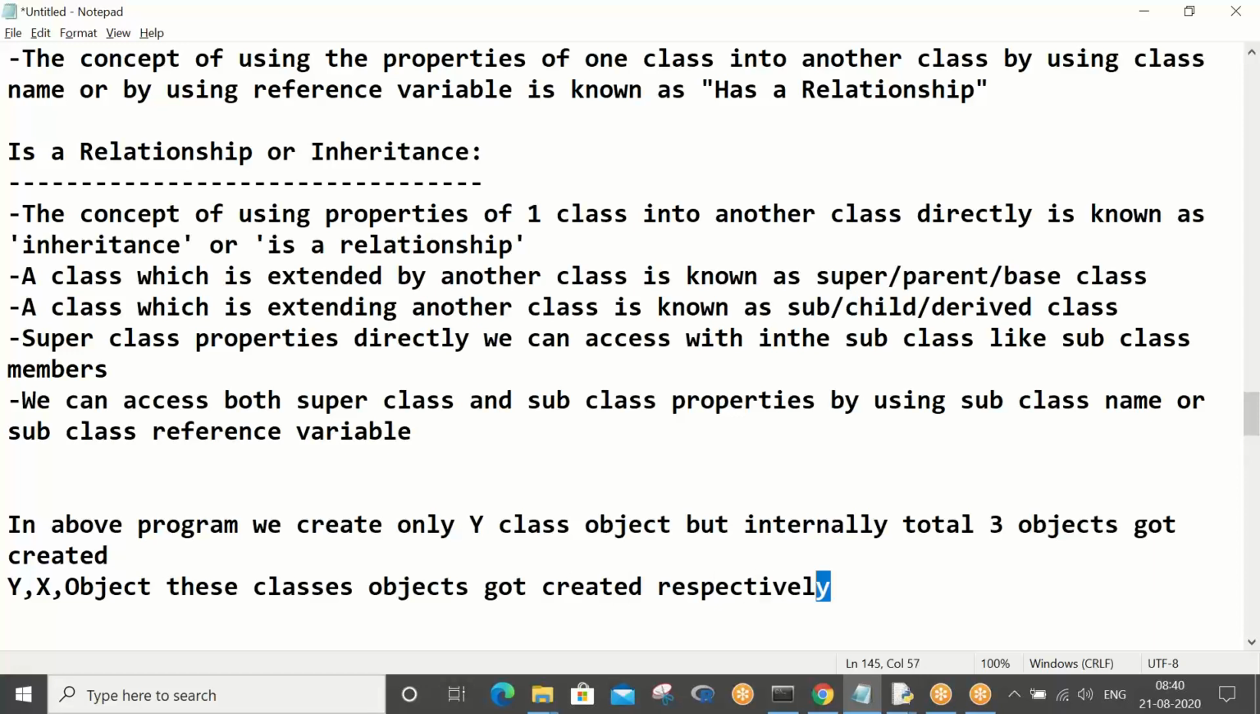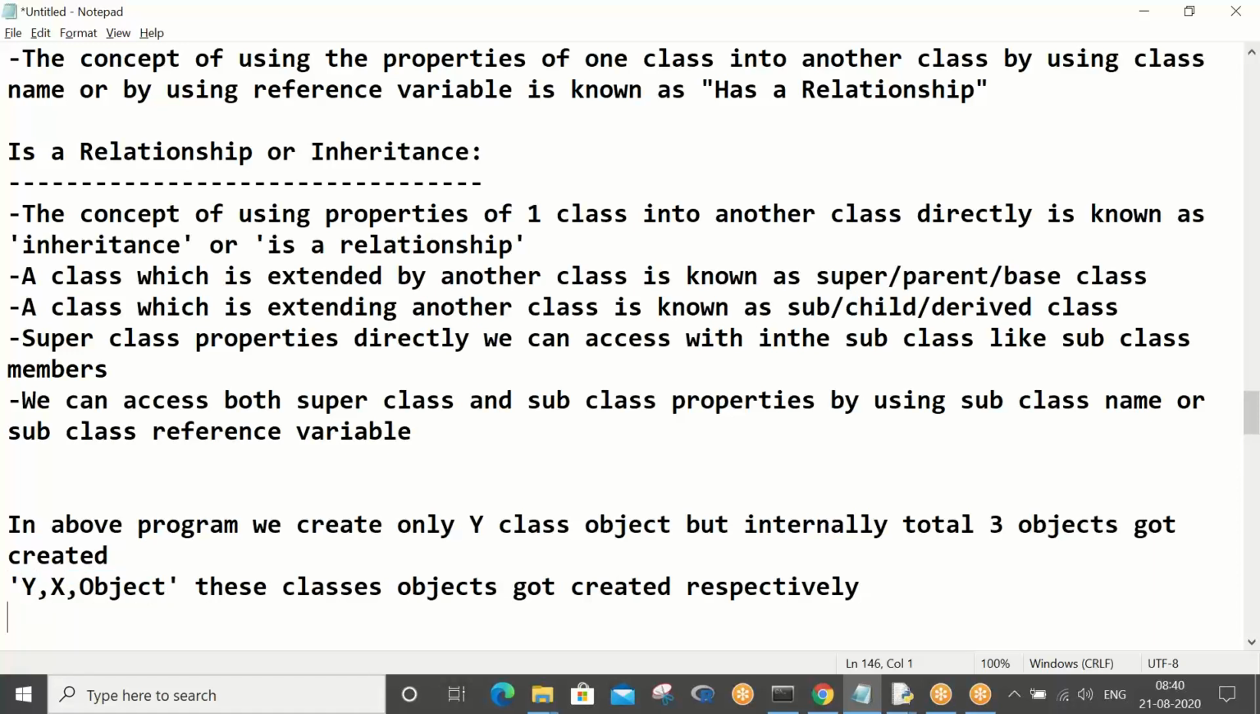Respectively. Why have I used the word respectively? Because first the object got created, that is Y. Y got inherited from X class, so an X object got created, and X did not get any manual inheritance, meaning you have not given any class on top of X, so automatically it will end up creating the object class object.